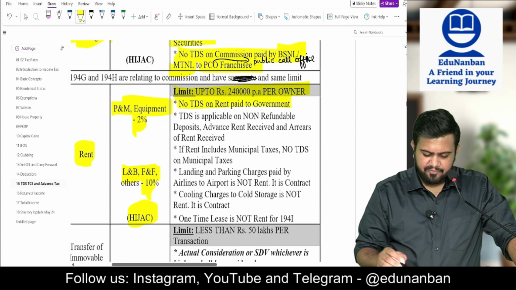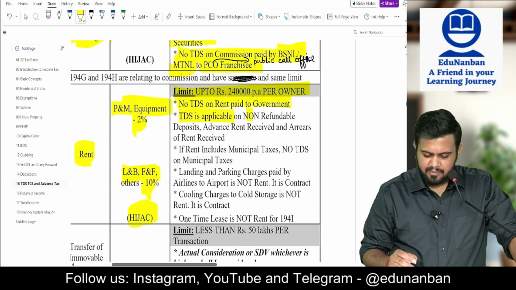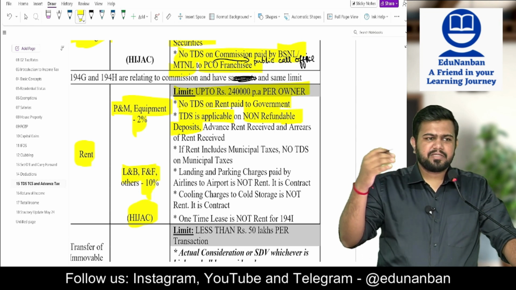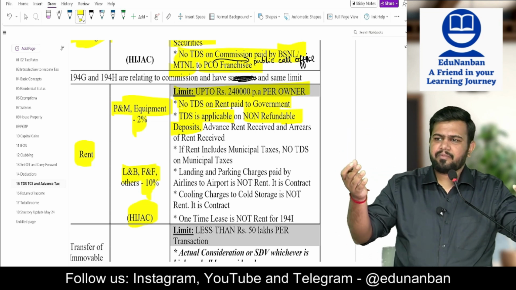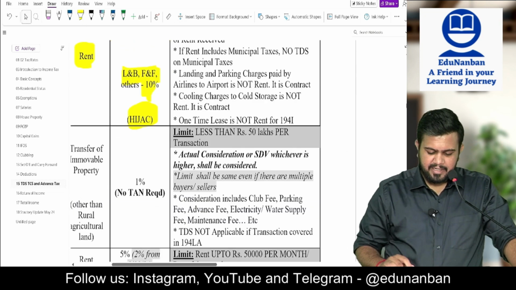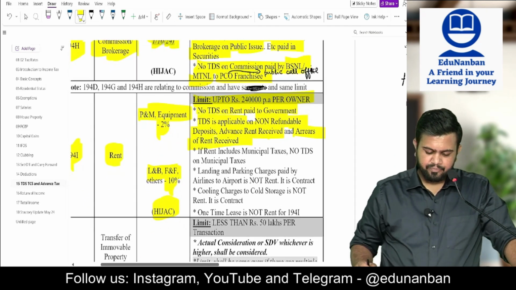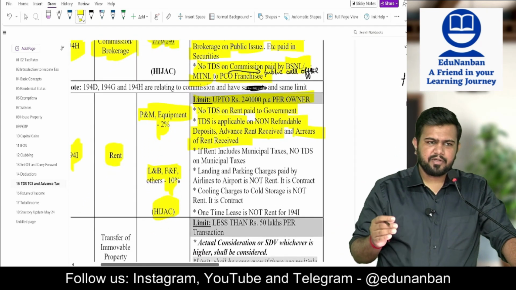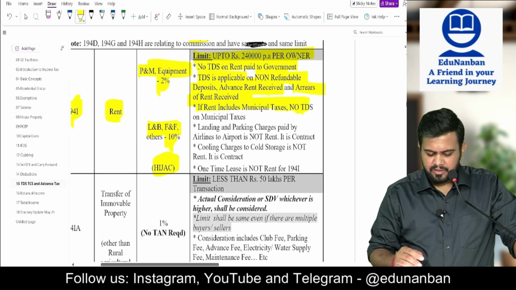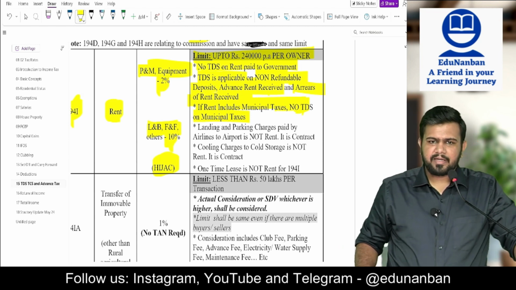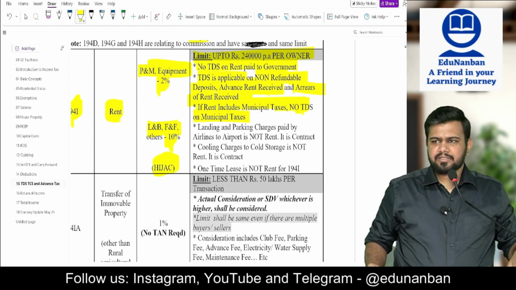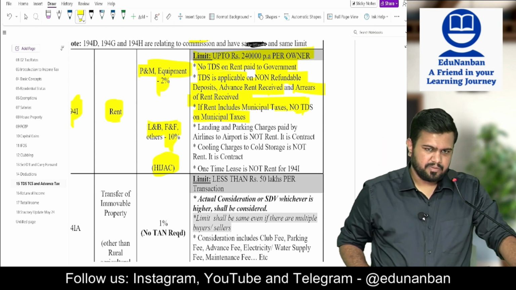Next. No TDS is applicable if rent is paid to the government. TDS is applicable on non-refundable deposit also. So if the deposit that you are giving to the landlord is non-refundable, then you have to deduct TDS on that also. Advance rent also you have to deduct TDS. Arrears of rent also you have to deduct the TDS. If rent includes municipal taxes, no TDS should be deducted on municipal taxes. Means you are giving 10,000 and the landlord is also asking you to pay municipal tax. In such a case, no need to deduct TDS on municipal tax.